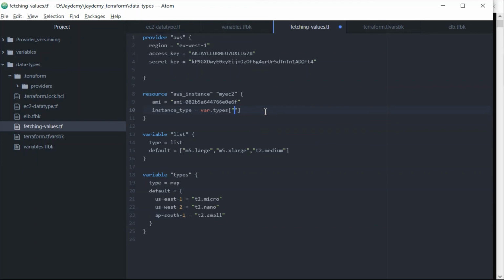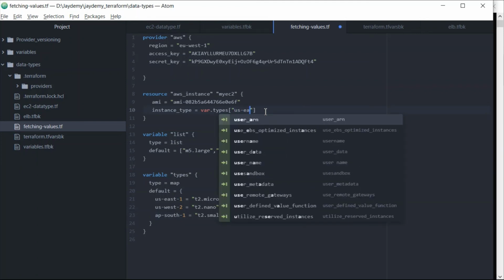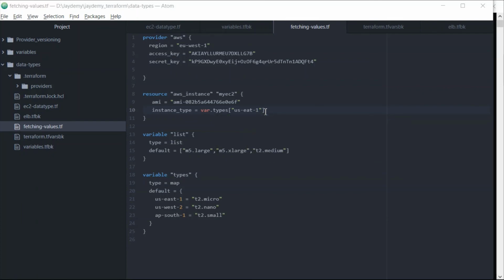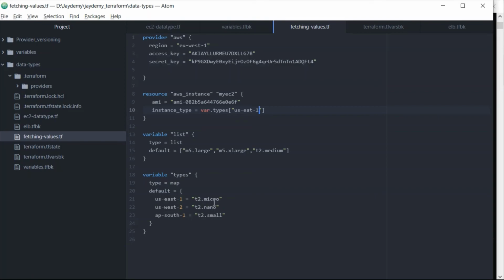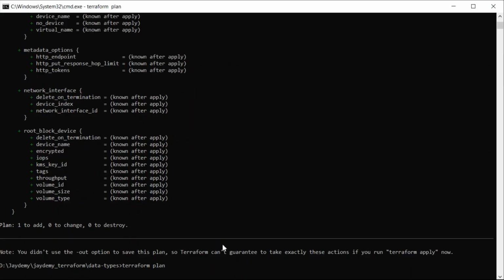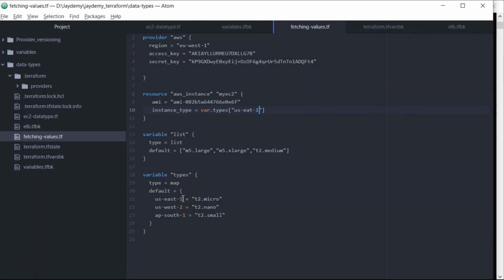Save this one and run terraform plan again. This time it will try to create a t2.micro instance because we have mapped with the specific key. That is how we use a map in Terraform resource creation.